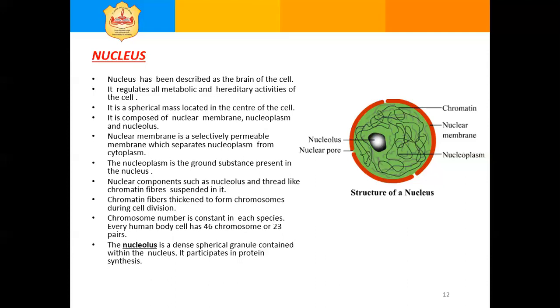Chromosome number is constant in each species. Every human body cell has 46 chromosomes, or 23 pairs.